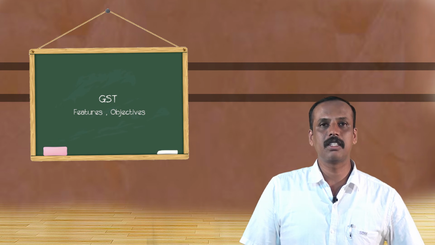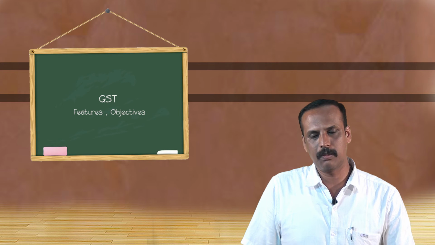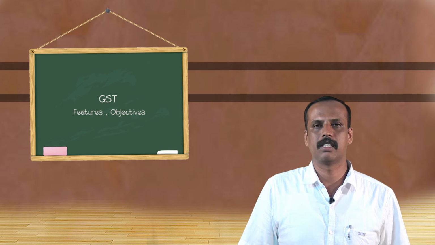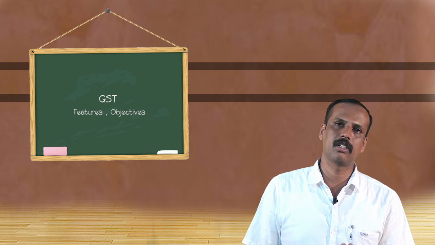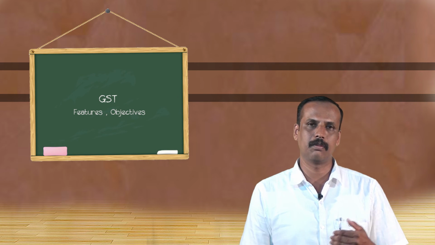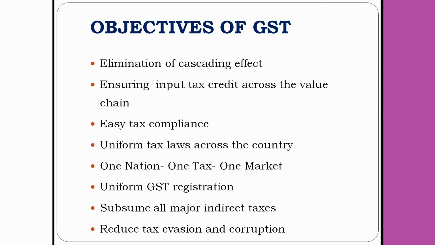Then registration. Earlier what happened? There had to be a separate registration for service, separate registration for goods, separate registration for luxury tax, separate registration for octroi, so many things were there. But now one registration is enough in connection with collection and payment of GST, that is simplification. Then, subsuming of all major Indian taxes, as we discussed earlier, and foremost important, reducing tax evasion or corruption or reducing black money.